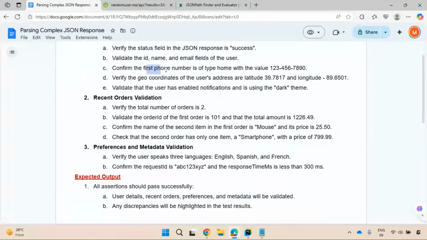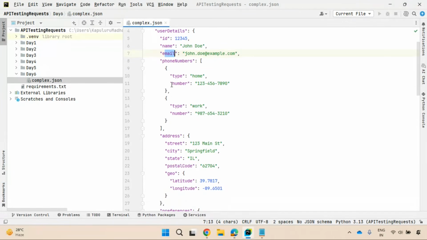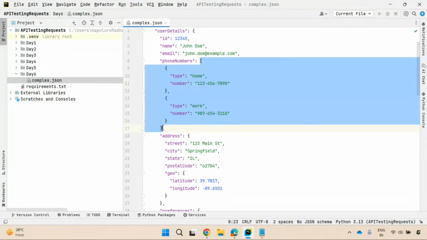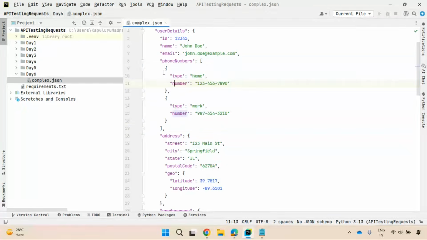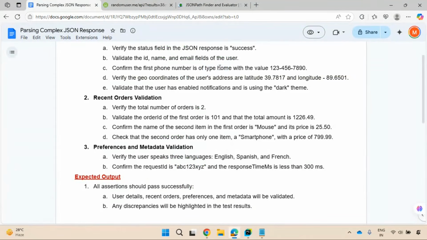Confirm the first phone number is of type home, right? This is the first phone number. In this phone numbers array, the array consists of a list of objects. The first object consists of a phone number of type home. This is your validation. If you wanted to do validation, if you wanted to confirm, definitely you need to extract the data. You need to read the data. That is the pain area here, right? Similarly, the geo coordinates of the user's address are latitude and longitude, so-and-so values, right?